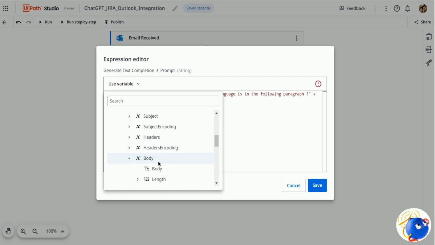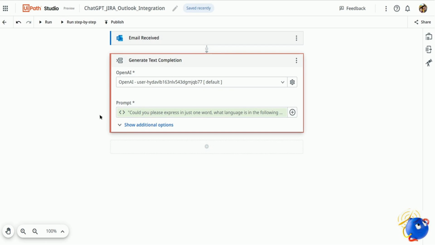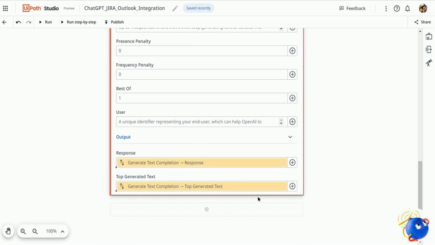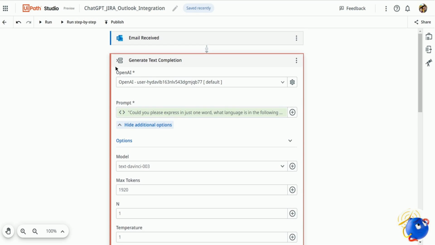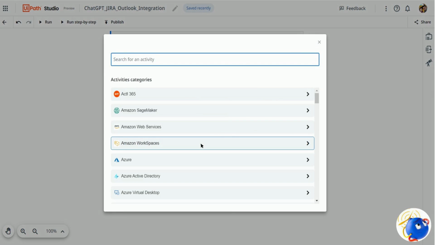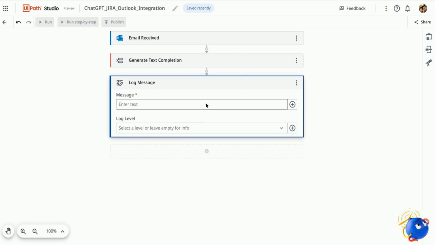So I'll be selecting the email body here, click on save, and the output will be stored in this top generating text. If the language is Romanian or any other language, ChatGPT will just provide me that language name. And just to validate everything, I'll use this log message activity.